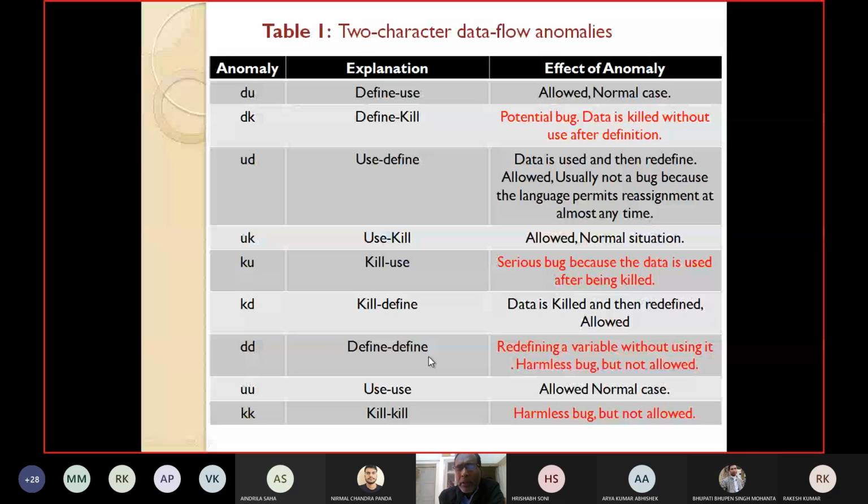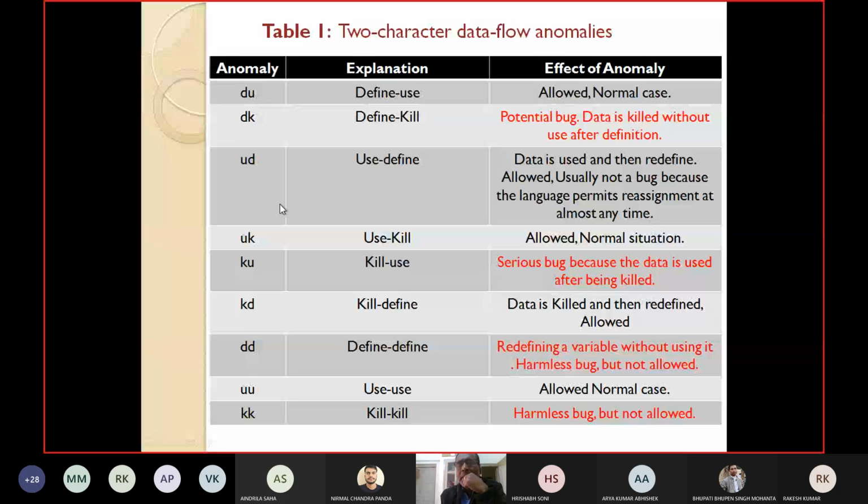Redefining a variable without using it. Use means first you are using a variable, then you are using it again, no problem. This is a normal case, allowed. But kill, you are killing once, then again you are trying to kill. It's a harmless bug, but still it is not allowed. So these are the two character data flow anomalies, 9 possibilities we have seen.